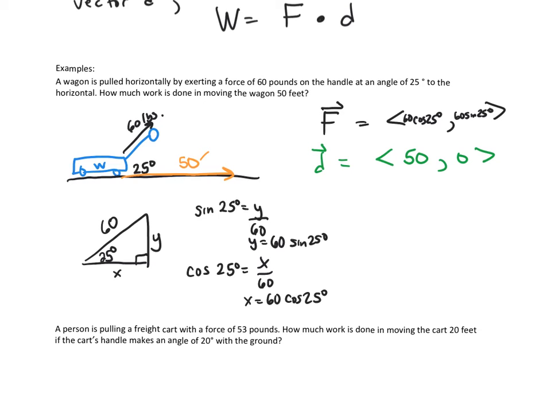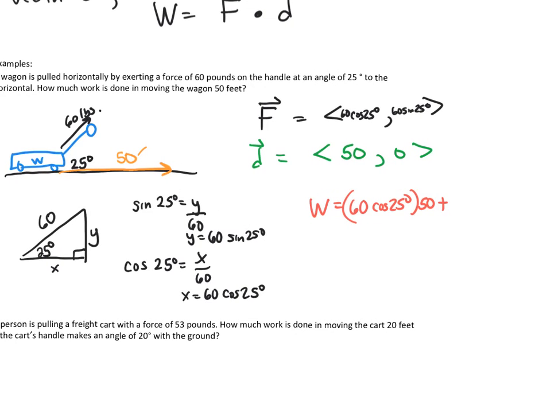Now to find the work attributed between those. How much work is done, how much energy is used by pulling this wagon 50 feet? Well, I'll do the dot product, which is going to be 60 cosine 25 times 50, plus the second component, 60 sine 25.